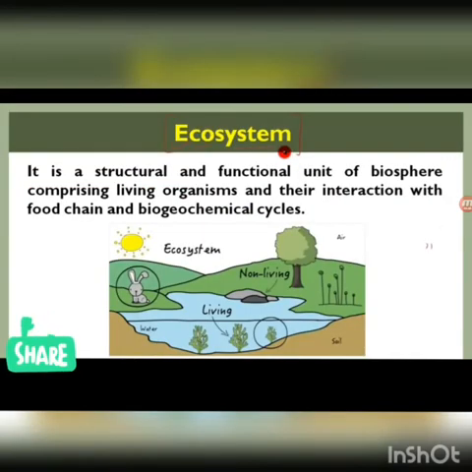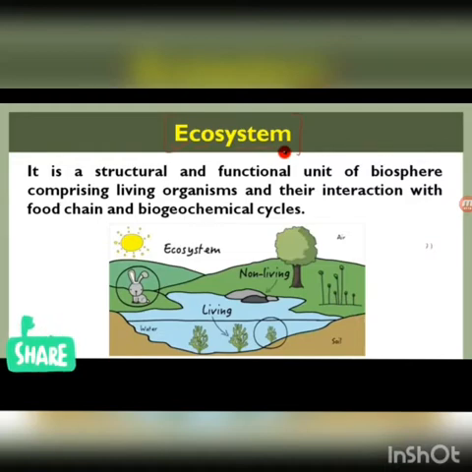Now next is ecosystem. What is ecosystem? It is a structural and functional unit of biosphere comprising living organisms and their interactions with food chain and biogeochemical cycles. So in this chapter you will learn what is biosphere, what is food chain and what are biogeochemical cycles. So an interaction between all these together is the ecosystem.